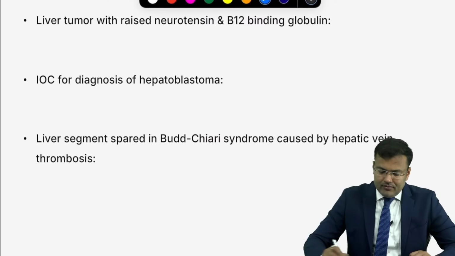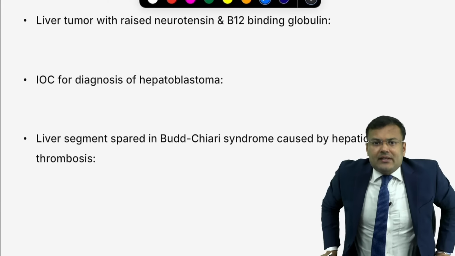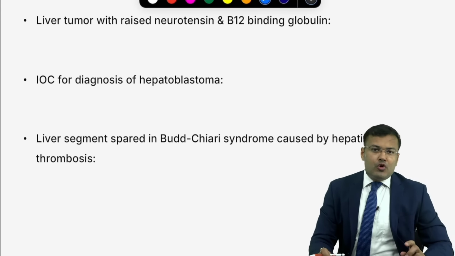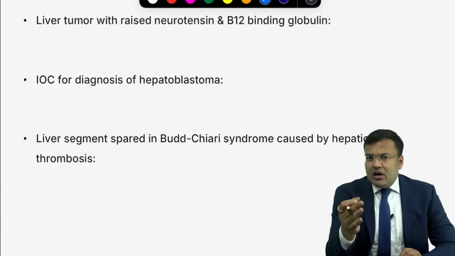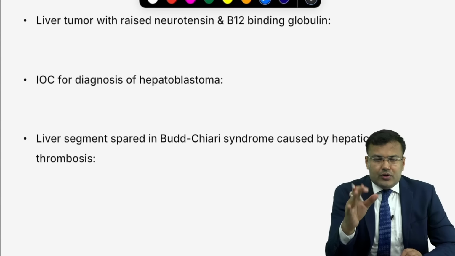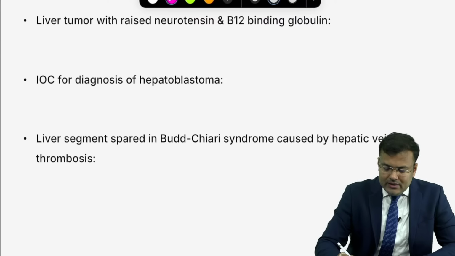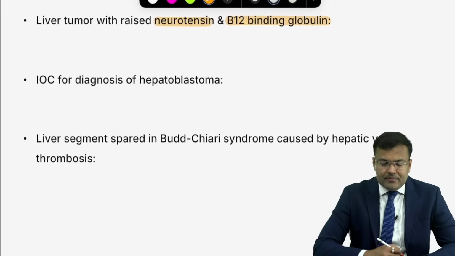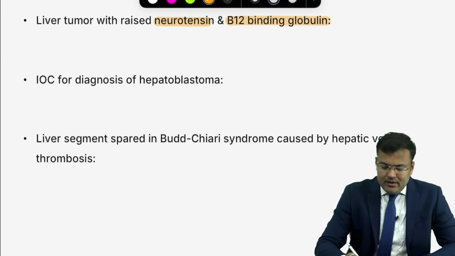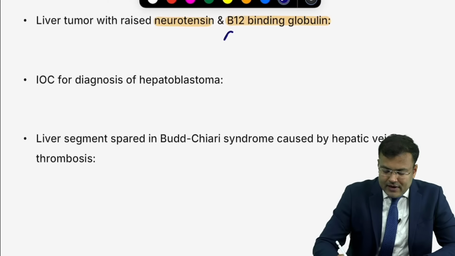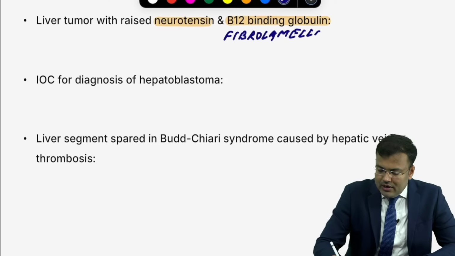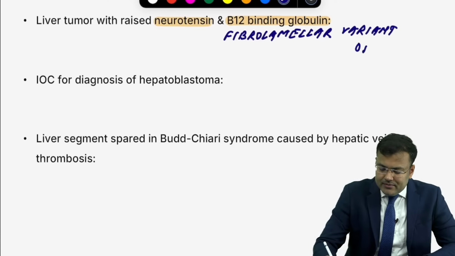Easy. Next, liver tumor. This question will be asked in exam. Liver tumor which is relatively more common in females, young females, not associated with cirrhosis, not associated with hepatitis B virus, hepatitis C virus infection. Alpha fetoprotein is normal, and see the tumor marker, neurotensin and B12 binding globulin. Tell me which one. Neurotensin, B12 binding globulin. This is fibrolamellar variant of HCC.